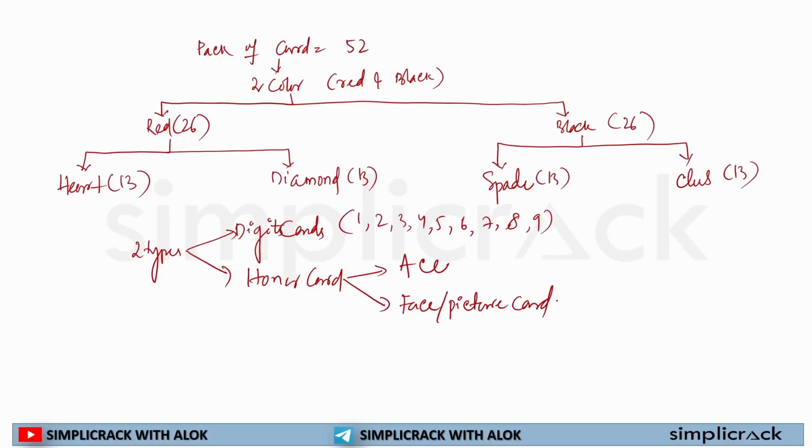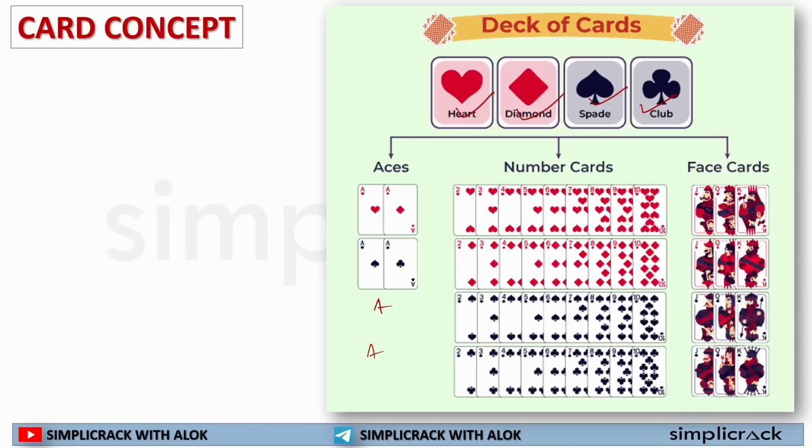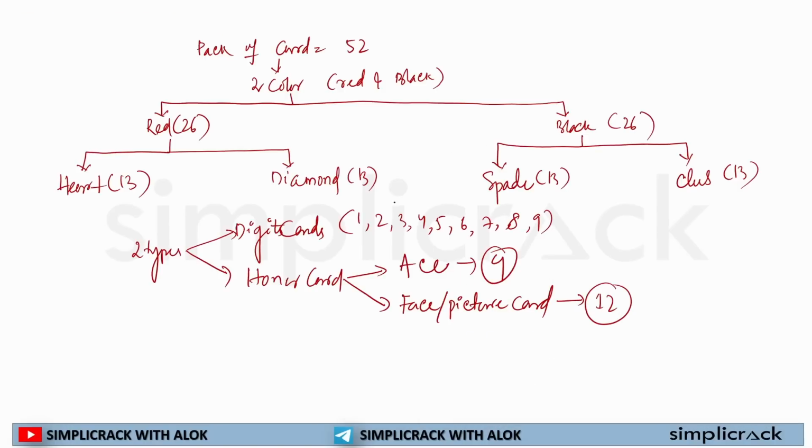So how many picture cards are there? There are 12 picture cards. And how many aces are there? 4 aces are there. Let's see it. These are the face cards or the picture cards: Jack, Queen and King, in each suit. Ace cards are 4: heart, diamond, spade and club. I can see that there are 9 digits. I have written from 1, so it will actually be 2, 3, 4, 5, 6, 7, 8, 9, 10. So these are the number cards, or digit cards, and these are the face cards.